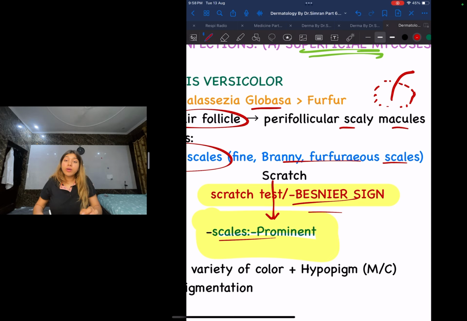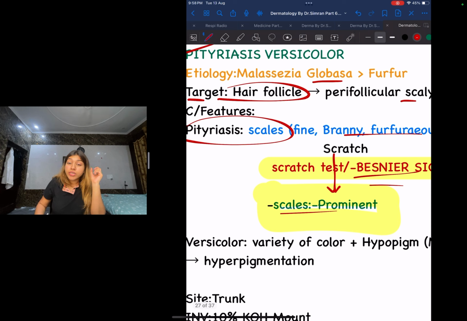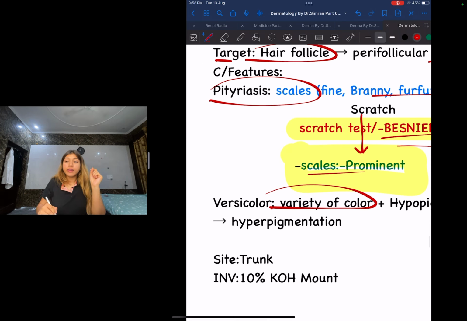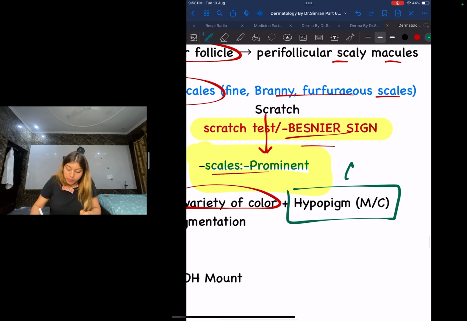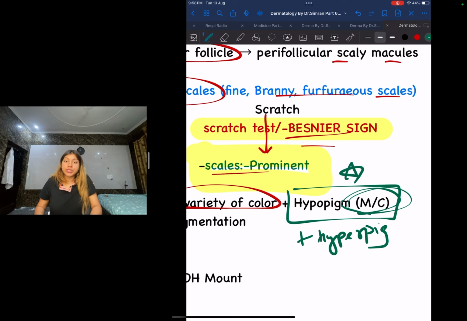Now the next thing, guys, what does the word versicolor mean? The word versicolor means, guys, variety of color. Variety of color, as in these lesions are going to be hypopigmented and hyperpigmented. But what is going to be more common? Your hypopigmentation is going to be more common than hyperpigmentation. Now let us look at the image.